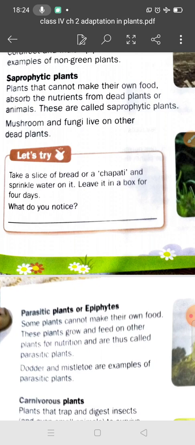Okay students, try this. Take a slice of bread or chapati, sprinkle water on it, and leave it in a box. You can see a thread-like structure. Tell me what this is, otherwise I will tell you. Okay, this is fungi.